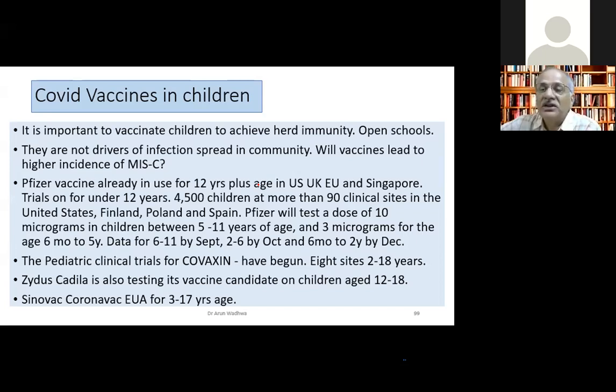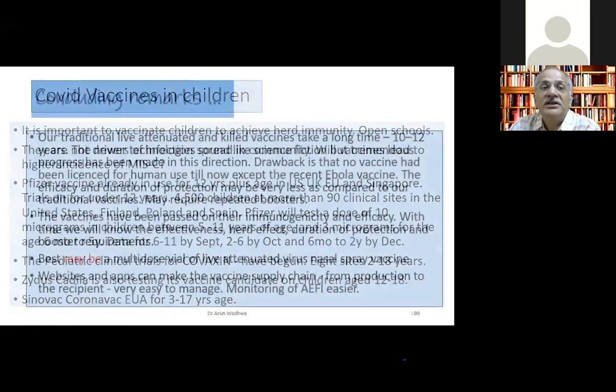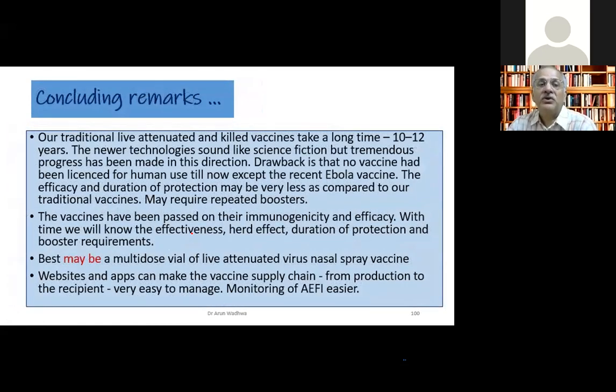Covaxin has also started the trial for 2 to 12 years. Initially it will be 12 to 18, after that 6 to 12, and then less than 2 to 6. Zydus has already tested its vaccine in the 12 to 18 age group, and Sinovac CoronaVac vaccine has already been given EUA for children 3 years plus. But the details are not known. As you know, Chinese details we hardly come to know in full.